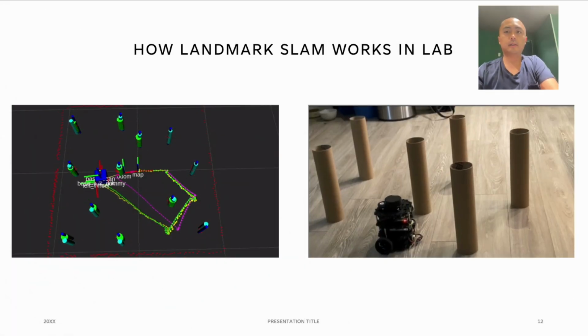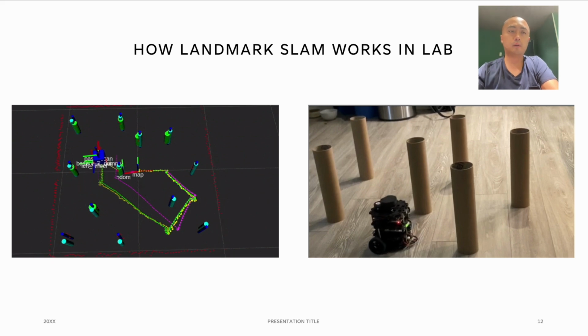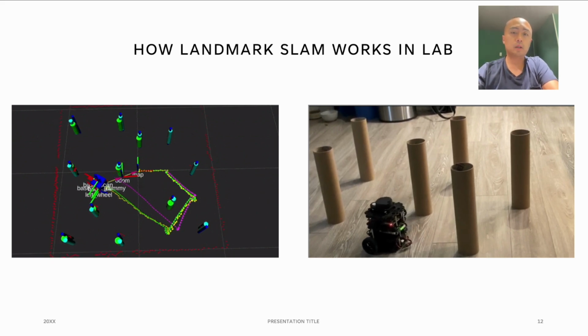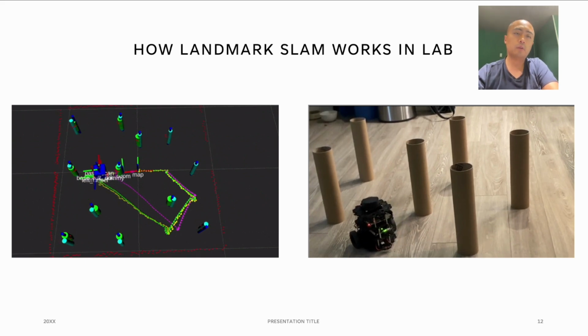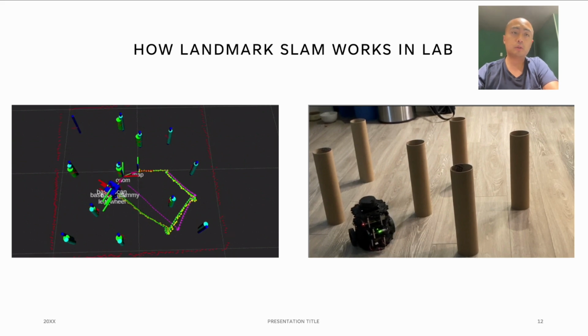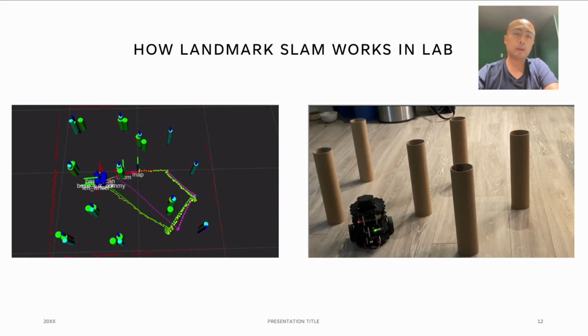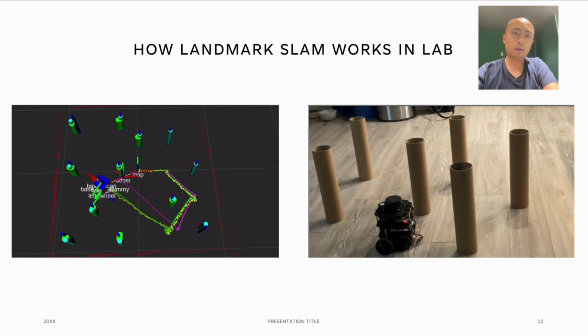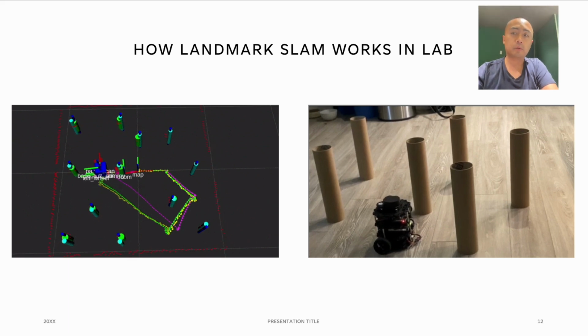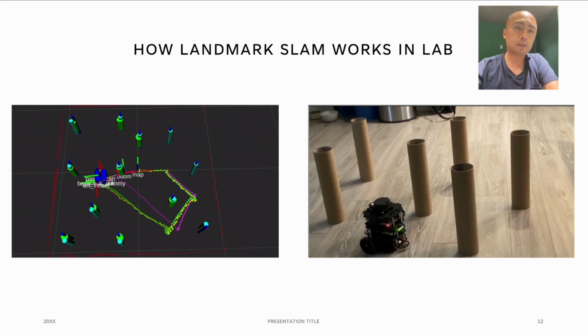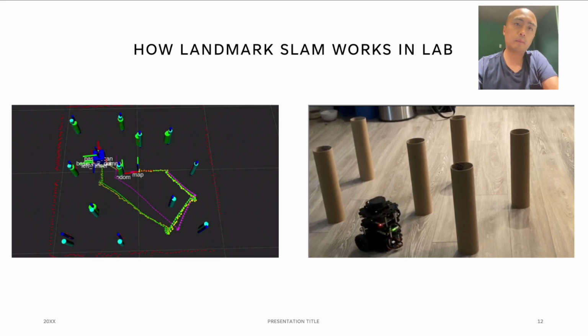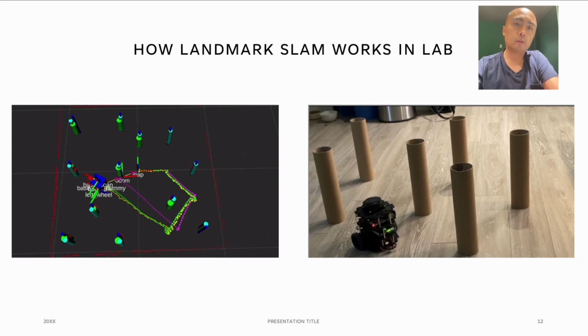In this slide, there are two videos showing how the algorithm is implemented in both simulation and the real world. The first video on the left hand side shows the visualization of the simulation. As you can see, the reading of the odometer in the purple line is not very accurate. On the right hand side is the realization of the landmark SLAM on the Arduino robots in the real world.